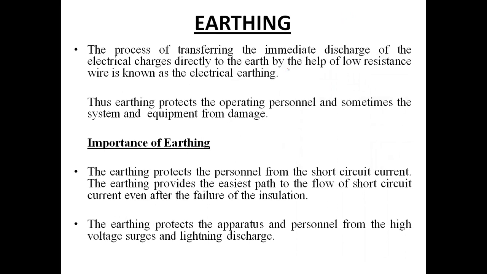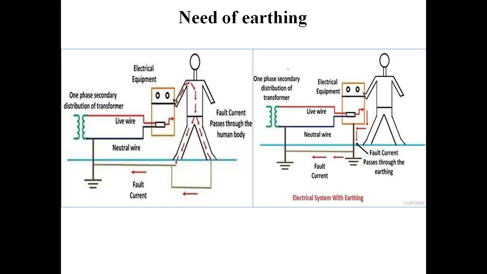Before defining earthing, let's talk about a situation, students. Here with the help of this diagram, let's see that this is an electrical equipment that is connected to the secondary of a transformer through a phase or live wire and a neutral wire.